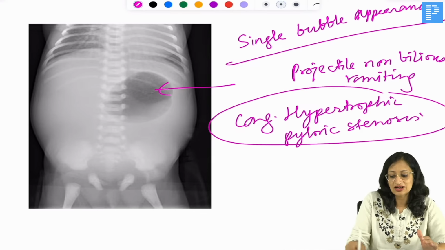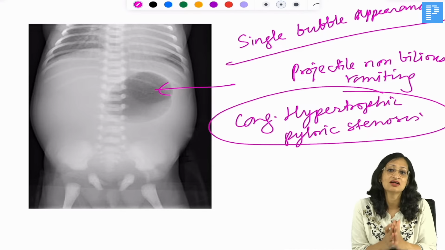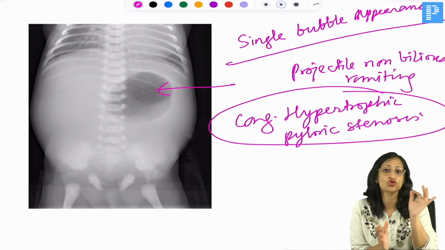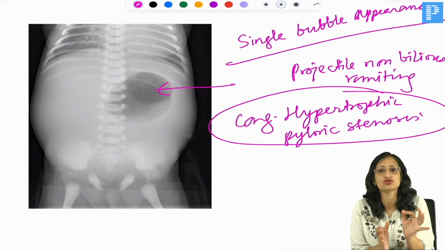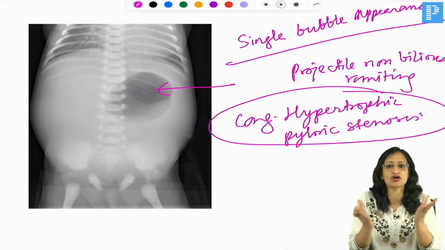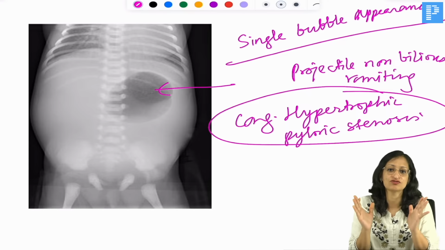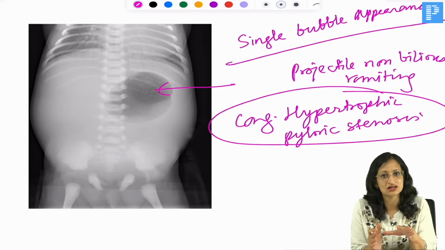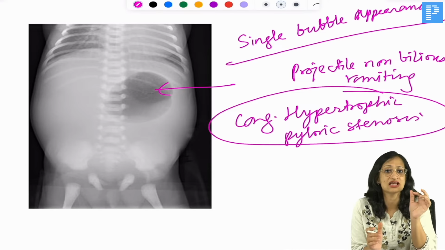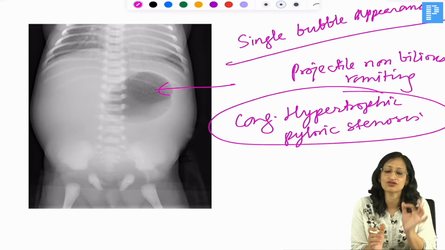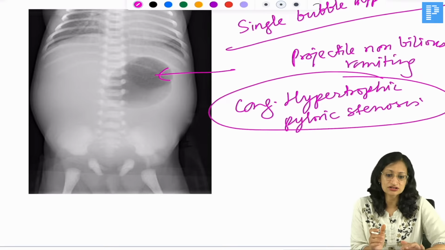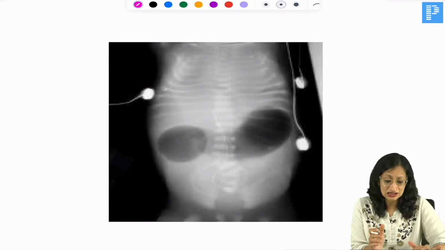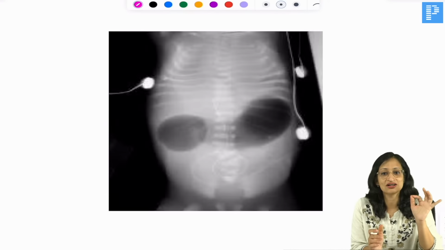And you can get the electrolyte abnormality here, that is the metabolic alkalosis, with paradoxical aciduria. So hypochloremic metabolic alkalosis, because the HCl from the stomach is coming out in the vomiting. Questions also come from the ultrasound findings in this condition: the pyloric length, the thickness, the antral nipple sign. I am sure you've covered it in radiology. So in congenital hypertrophic pyloric stenosis you get a single bubble appearance, and you get a double bubble appearance